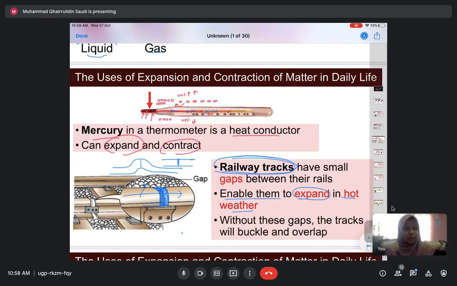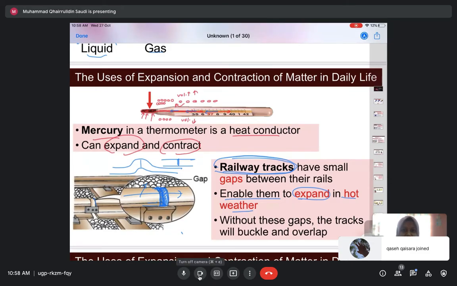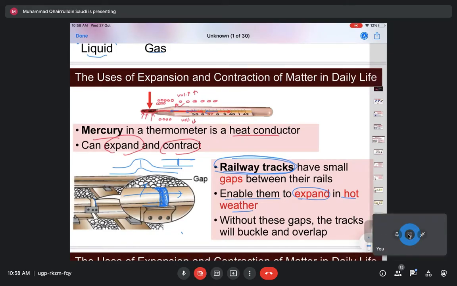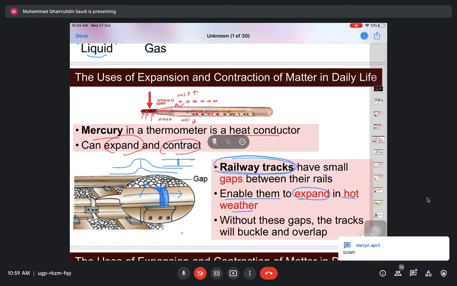Gaps dia tak besar lah. Because the expansion of metal awak tak nampak besar sangat. Gap dia selalunya hanya sedikit, just enough untuk expand. Sebab during the night, the gap will still be there. Kalau jarak sangat, nanti kereta api lalu pun akan jatuh. So cannot be jarak sangat. Gap dia just nice, just for the metal to expand. Okay. Boleh faham? Okay, good.